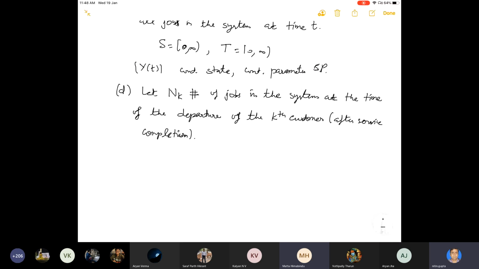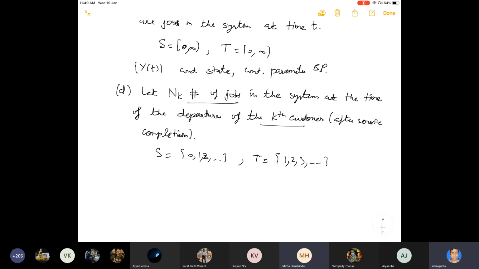So the number of jobs. So the state space is clearly the number of jobs. Jobs can be 0, 1, 2, and so on. Discrete state, and the time of departure of the kth customer, because the kth customer is basically the parameter space. So 1 customer, 2 customer, 3 customer, and so on.